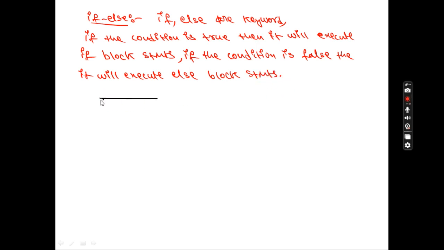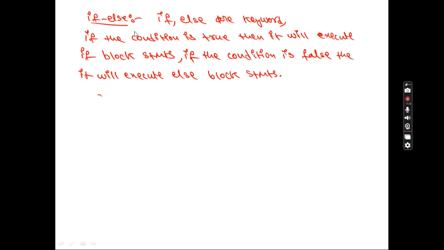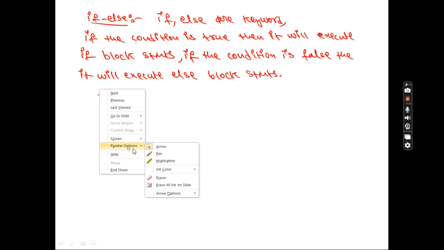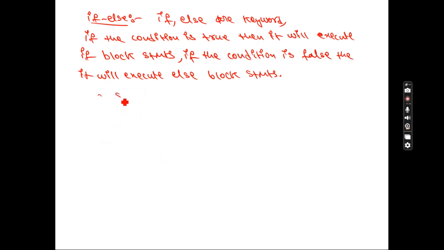So what will happen? The syntax. So just again I'm going here. I'll take the pen option. So syntax is very, very important. So remember the syntaxes you have to learn by heart. So first what I will do, inside the bracket I'll write condition. So remember, if this condition is true, certain things will be there inside the if, and after this followed by else will be there. Okay.